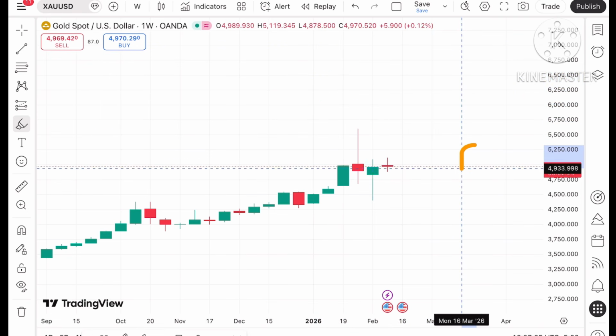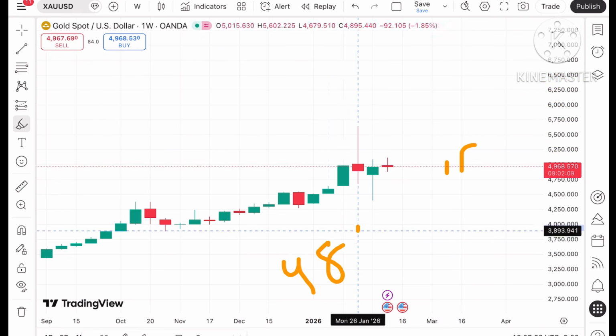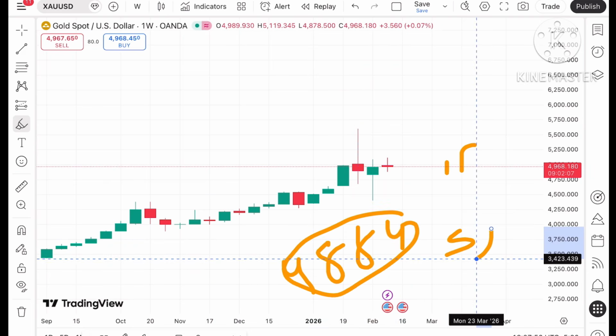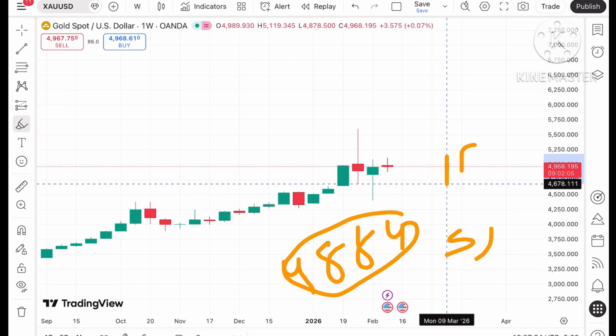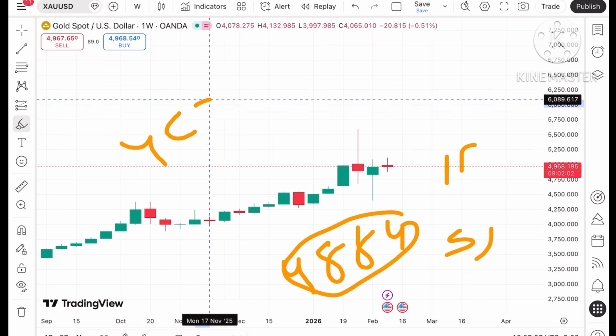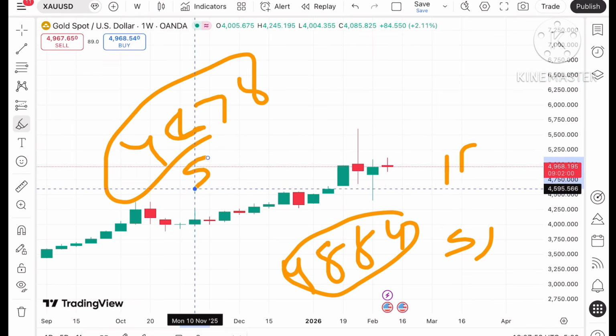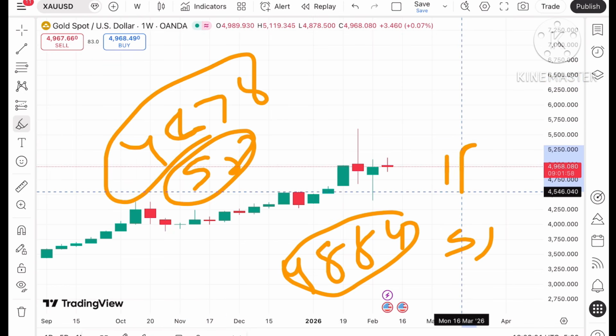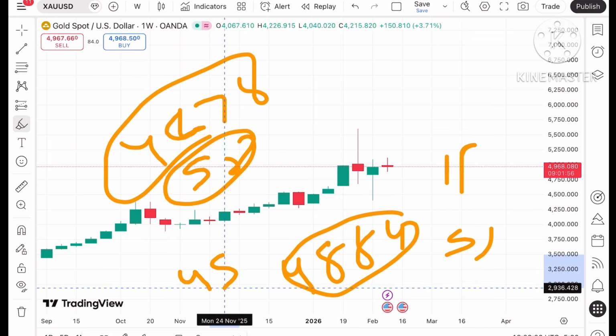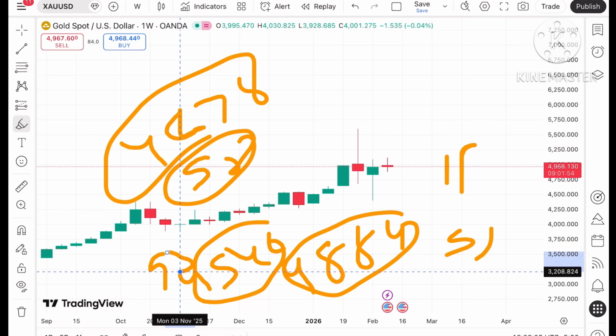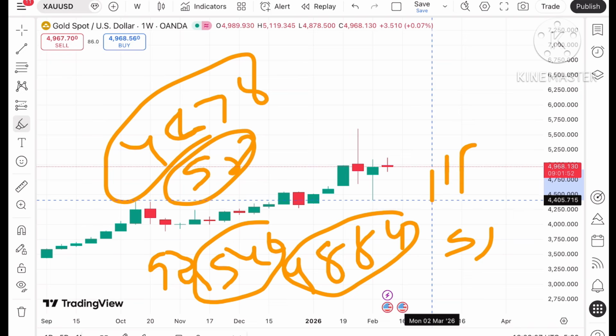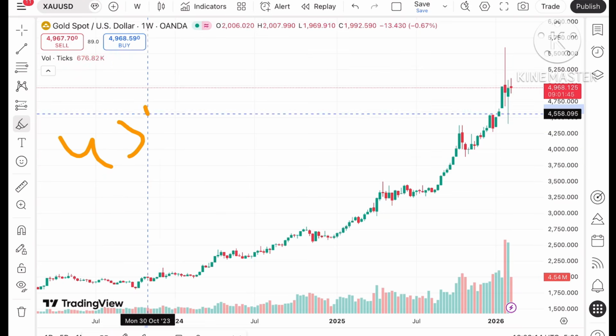But if the price keeps falling below this level, the next support comes at a level of $48.84, which is support one, and if the price falls below that particular level, we can see a level of 46.78. Okay, 46.78 is support 2. Suppose the price falls below 46.78, a chance of touching 45.46 is there, which is support 3. And if the price falls below that particular level, a chance of going to 43.89 is there.